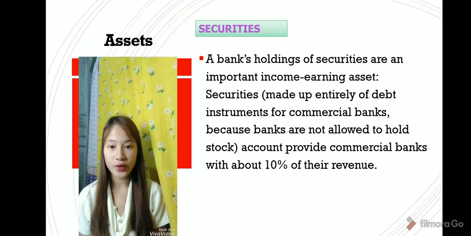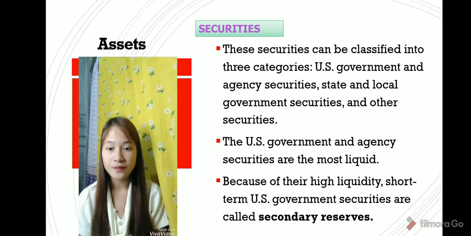Next one is securities. So, a bank's holdings of securities are the most important income earning assets. It is made up entirely of debt instruments for commercial banks because banks are not allowed to hold stocks. It provides commercial banks with about 10% of their revenue. So there are three categories of securities: U.S. government and agency securities, state and local government securities, and other securities.